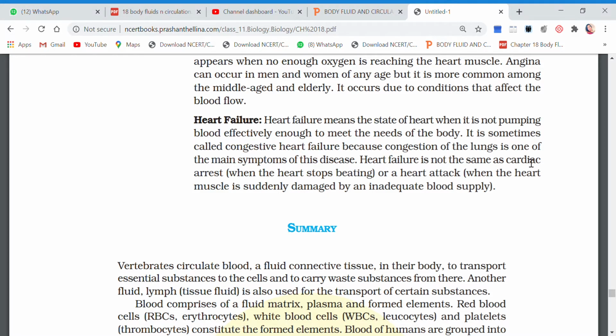Heart failure is not the same as cardiac arrest, children. Cardiac arrest means when the heart has stopped beating, and here the heart is not pumping. There is a difference. Heart attack, when the heart muscle is suddenly damaged by inadequate supply. So what is heart attack? When heart muscle, that is cardiac muscles, are damaged. Okay. And what is cardiac arrest? The heart stopped beating. That means action potential is not getting generated here. So there are two different things about cardiac arrest and heart attack.